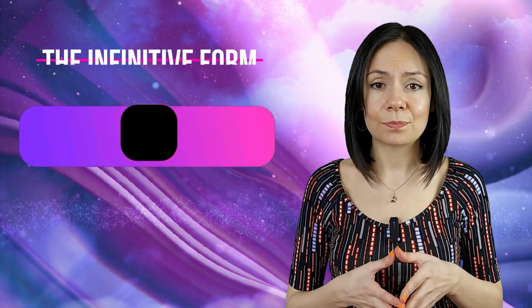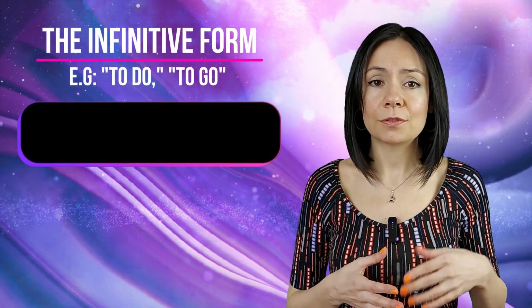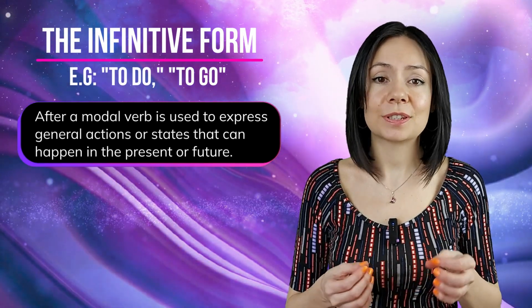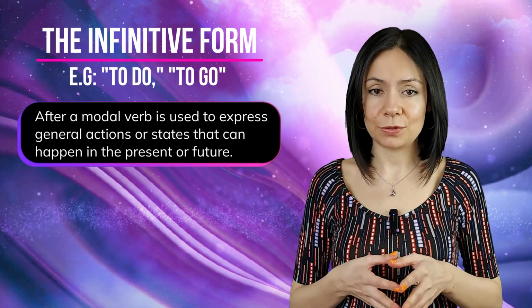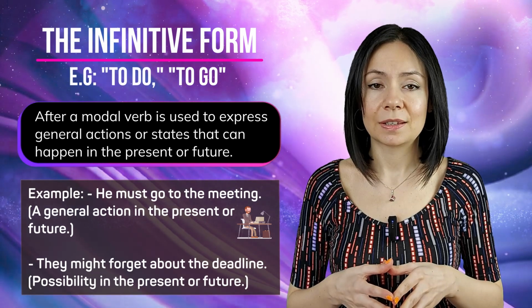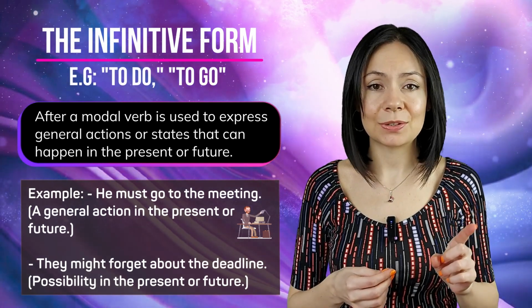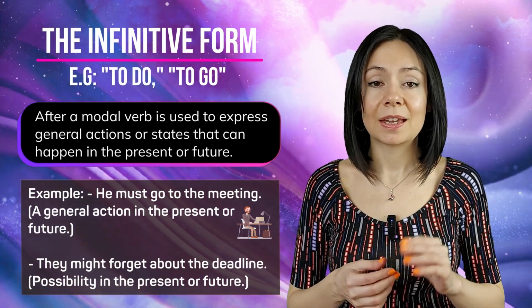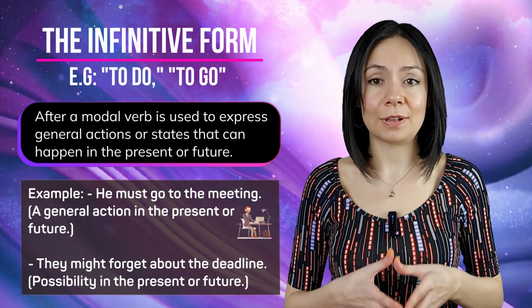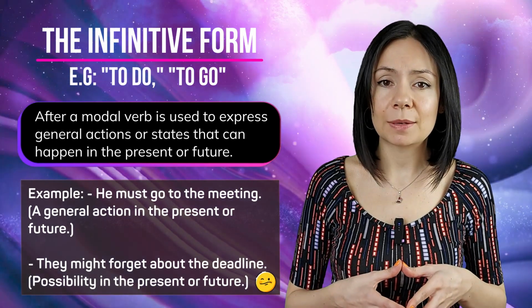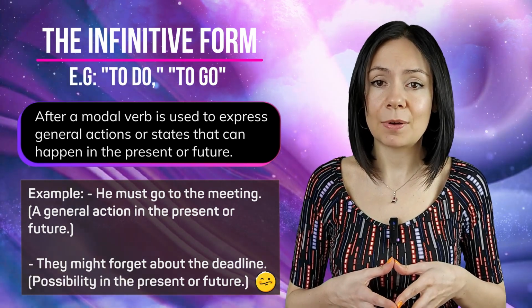The infinitive form, to do, to go, after a modal verb, is used to express general actions or states that can happen in the present or future. He must go to the meeting. Remember, the infinitive is used without to, after a modal verb. In this case, we're describing a general action in the present or future. They might forget about the deadline. A possibility in the present or future.